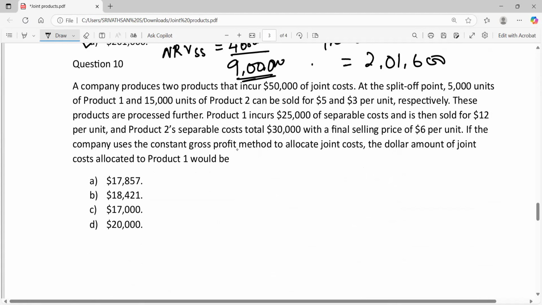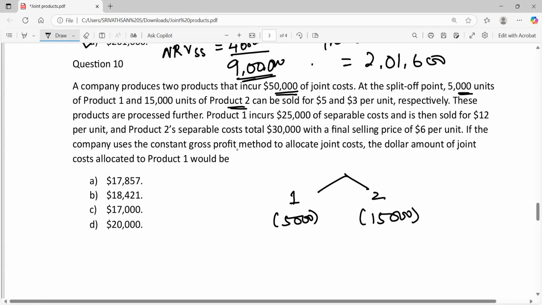Question number 10. A company produces two products that incur a joint cost of $50,000. At the split off point, 5,000 units of product 1 and 15,000 units of product 2 are produced. So we are producing two products from the joint process, product 1 and 2.